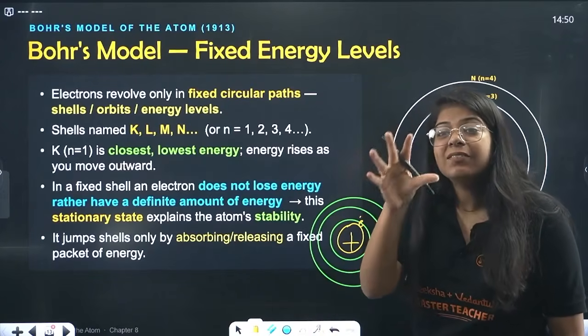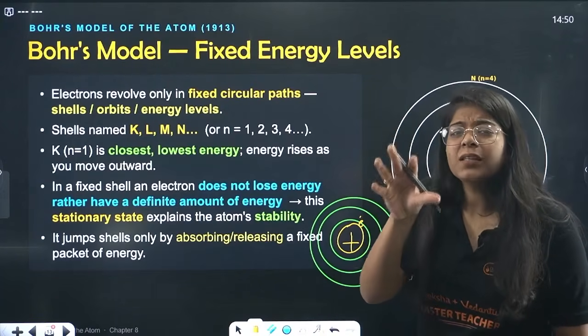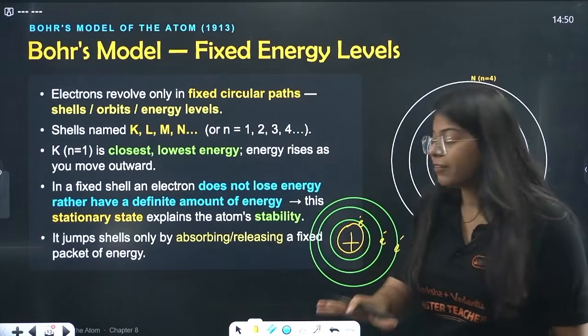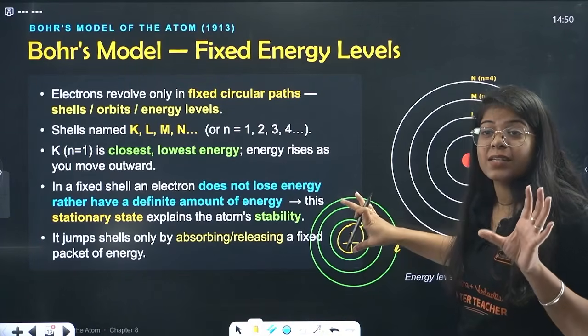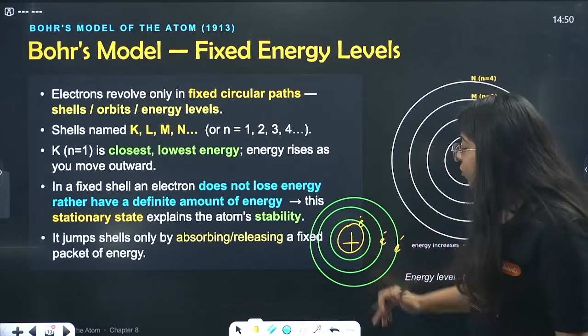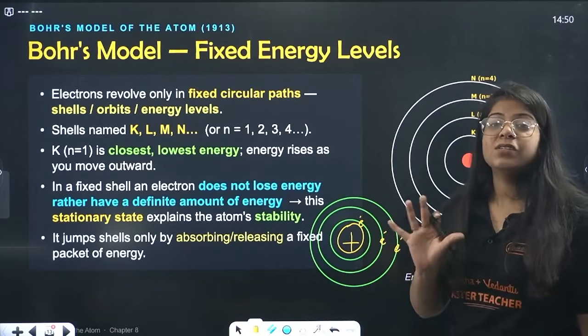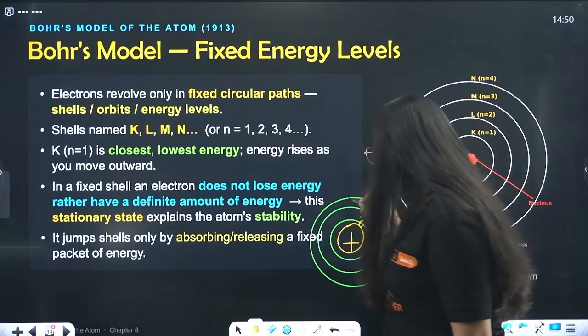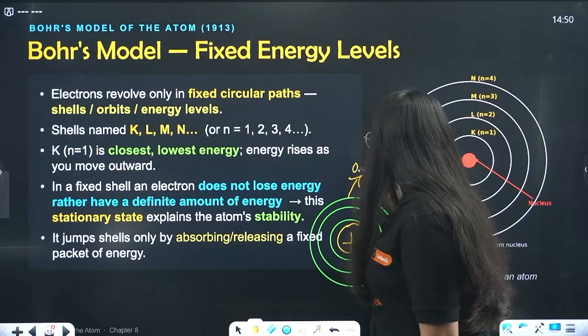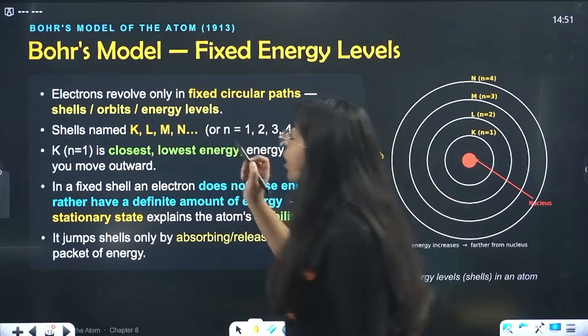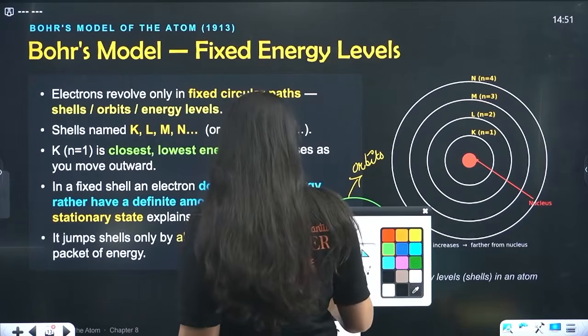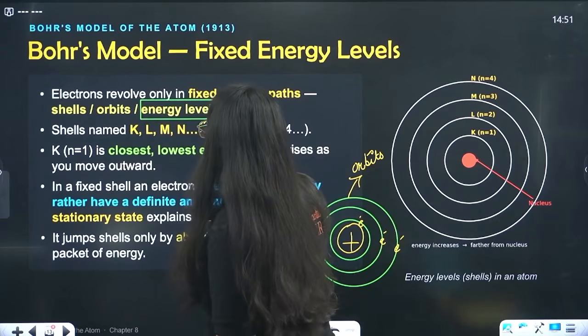They cannot leave this fixed circular path unless some energy is given. Unless there is a force, unless there is an energy, these electrons cannot leave these circular paths, and these circular paths, beta, are called orbits, or shells, or, very important, energy levels.